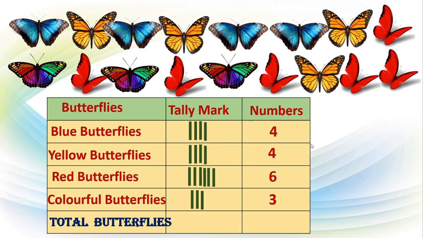Correct? Now altogether how many butterflies are there? 4 plus 4, 8, plus 6, 14, correct? Plus 3, 17. Isn't it? 17 butterflies are there. Now here in this table, we can get each and every information. By using tally marks, it becomes very easy to find out the proper numbers and the total number of the things. Okay.